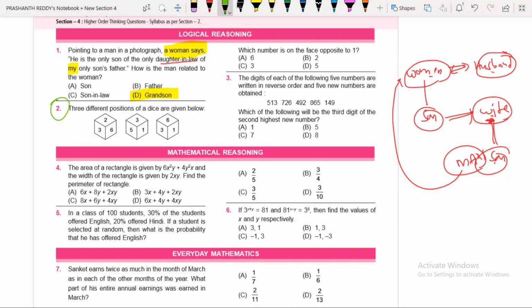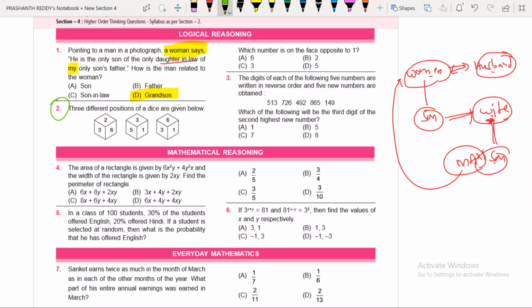Now we are going to focus on the second question. The three different positions of a dice are given below. Which number is on the face opposite to 1? So opposite to 1 we should find.